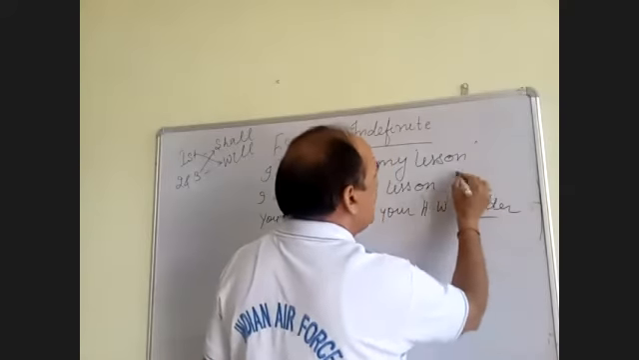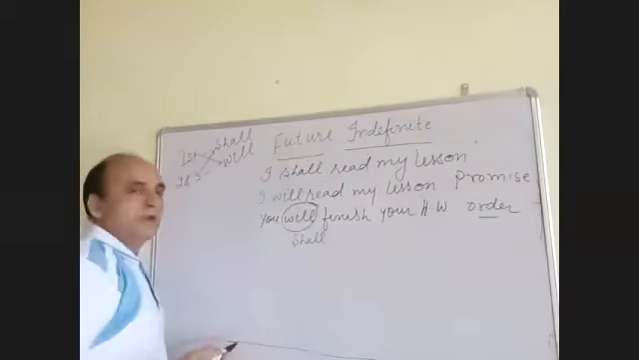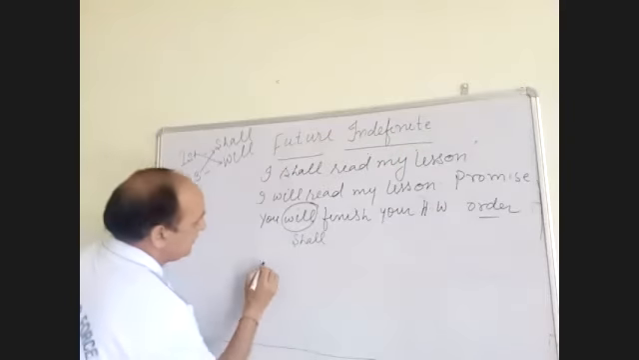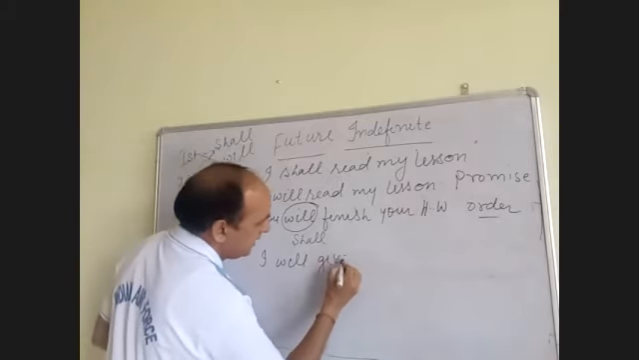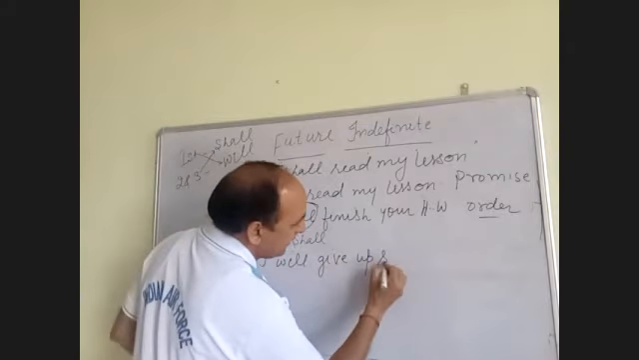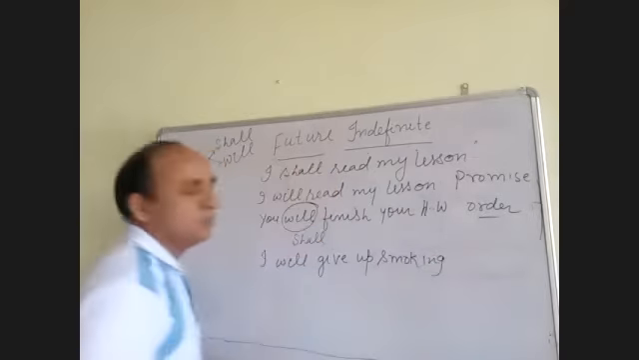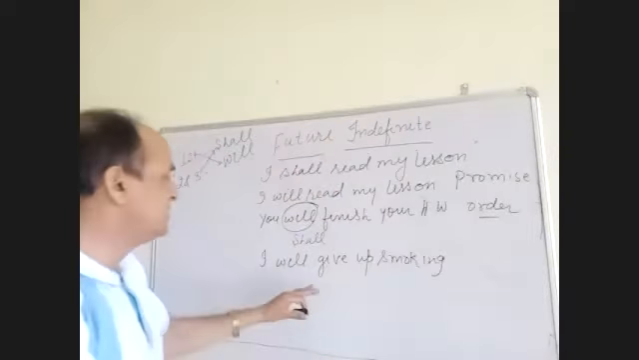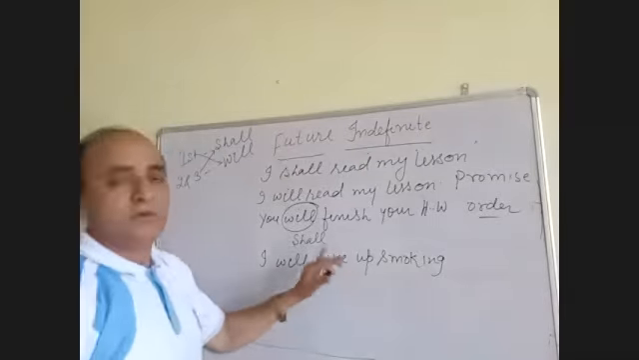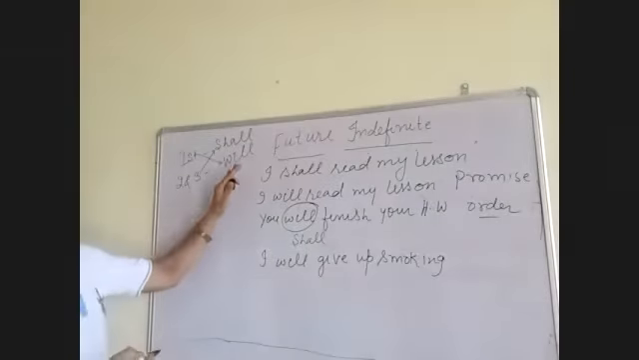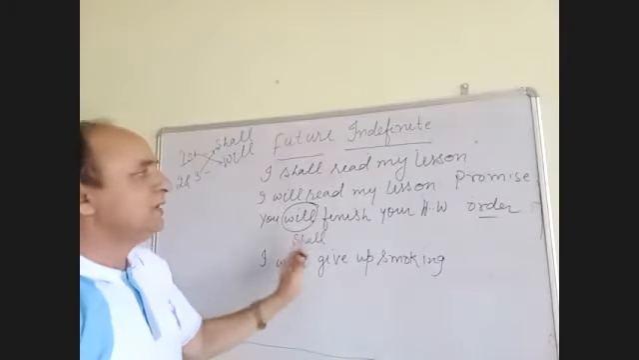This one promise you can say, or intention and determination. You can say, I will give up smoking. I will give up smoking. I will give up drinking. All these things mean it is a promise or determination. Then you have to use will in place of shall, or vice versa. Okay. Threat, it is threat.